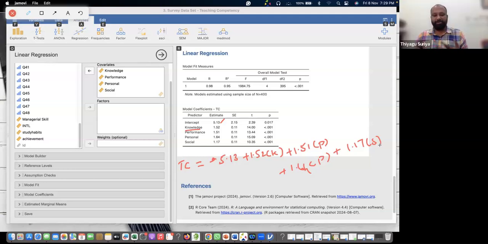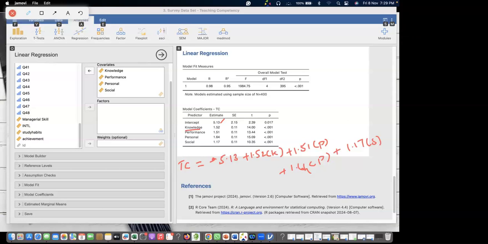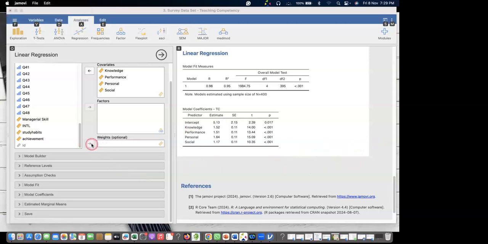Yes, in multiple regression your independent variables are many. If there is only one, it is called simple linear regression. Hope you understand. Do you have any doubts now? Any doubt? Sir, one doubt, sir. Yeah. Sir, what if the performance is not significant?